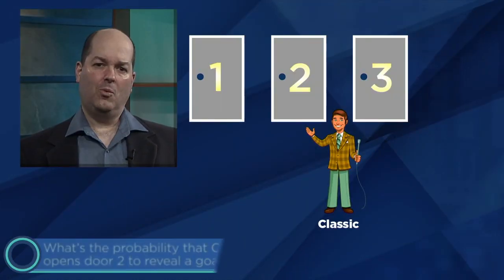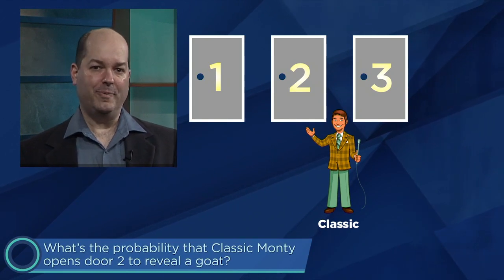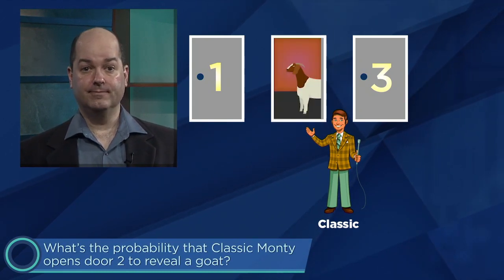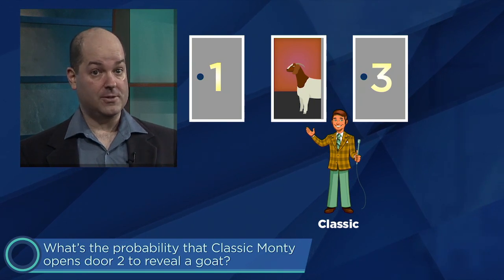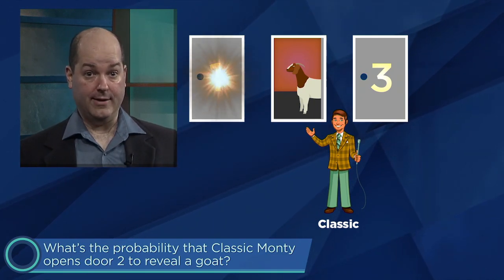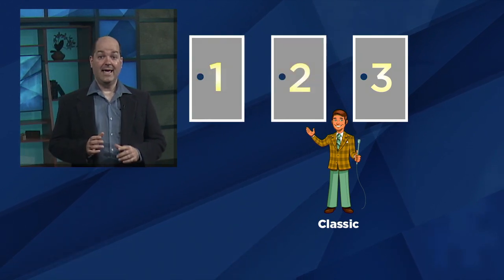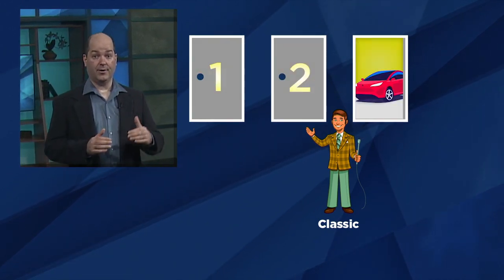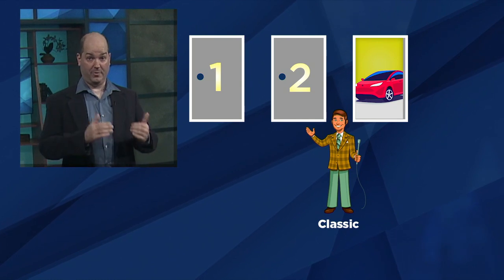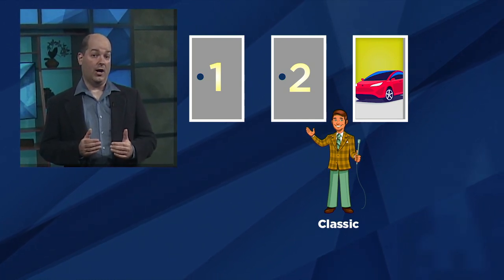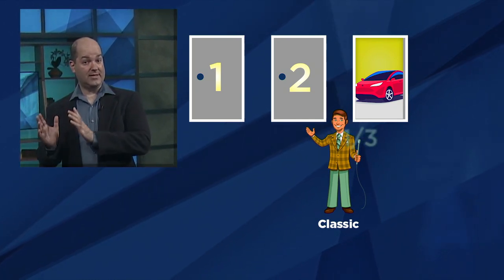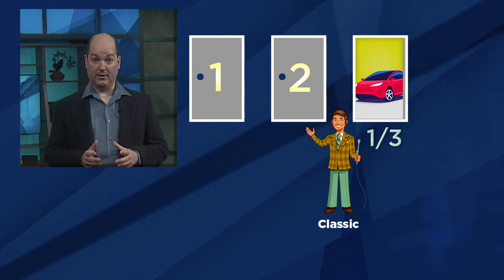The key observation is that when Mystery Monty opens door 2 to reveal a goat, you get some information about which host you've actually gotten. What's the probability that classic Monty opens door 2 to reveal a goat? Well, there are 2 possible scenarios, keeping in mind that you chose door 1. It could be that the car is behind door 3, and then Monty is forced to open door 2. And since the car is behind door 3 1/3 of the time, this scenario has probability 1/3.